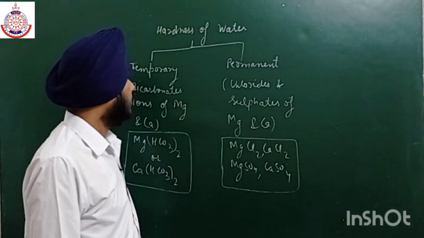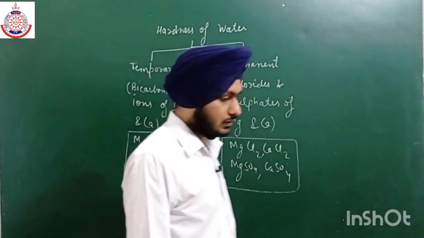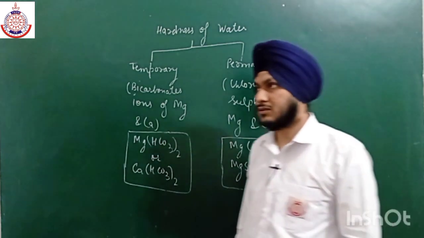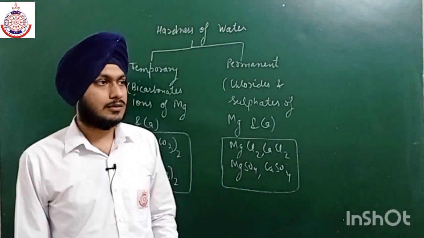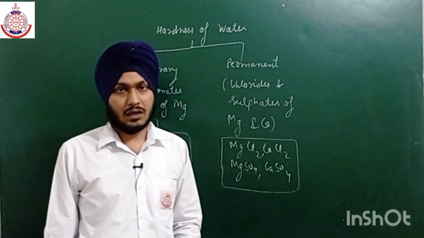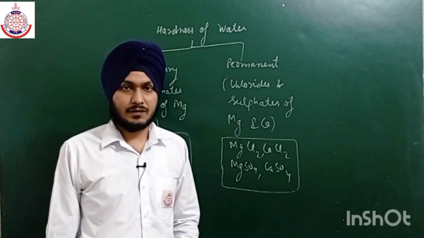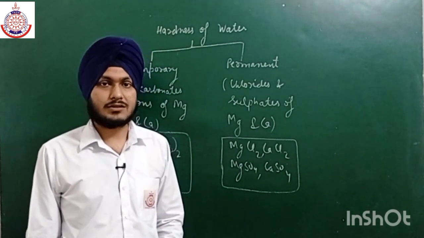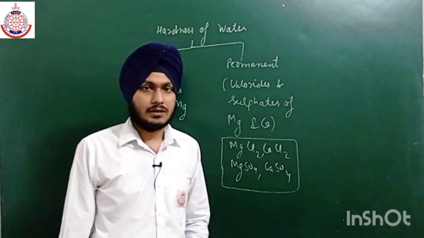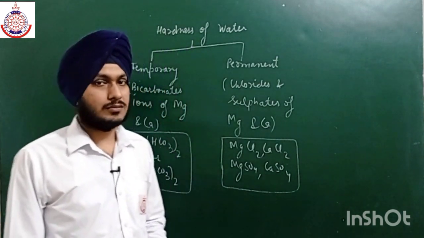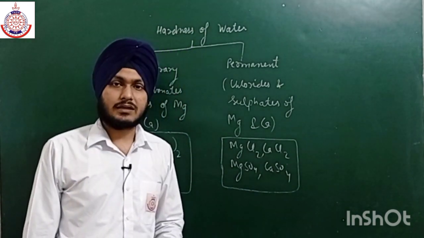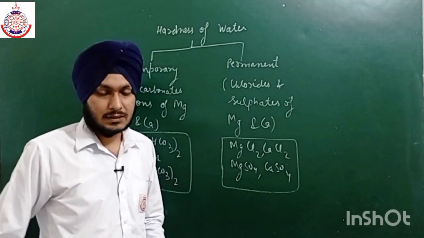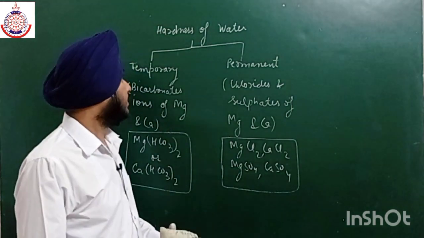Now, how can we remove this hardness of water? It is our need to remove the hardness, because if we want to make lather in hard water with the help of soap solution, we have to use a large amount of soap, which is not an efficient method. It is just a wastage of a large amount of soap. So it is better to make the water soft before using it for any purpose. So how can we remove the hardness?